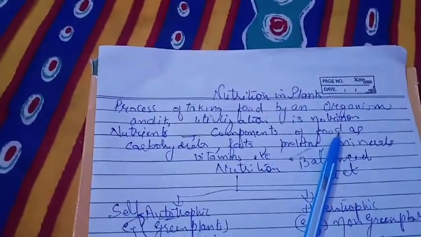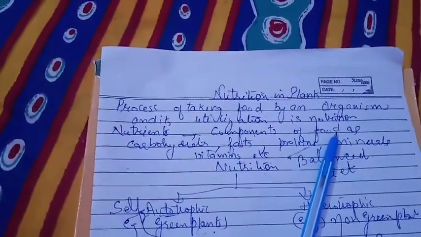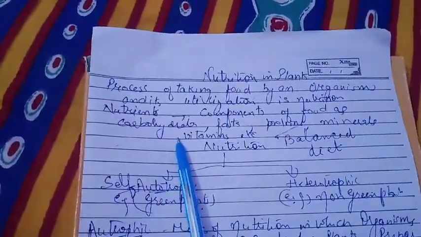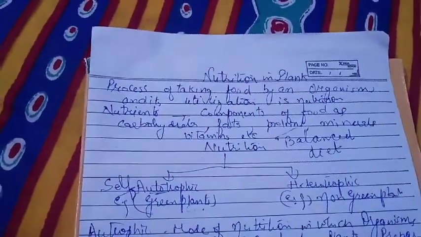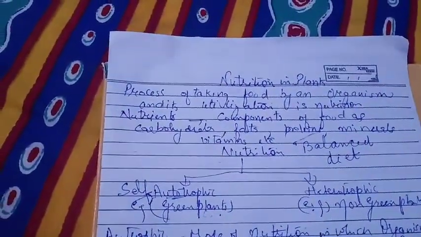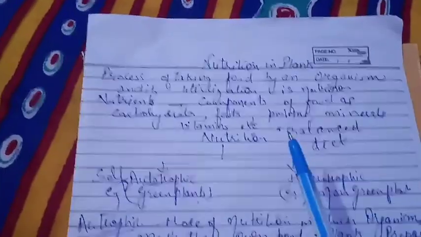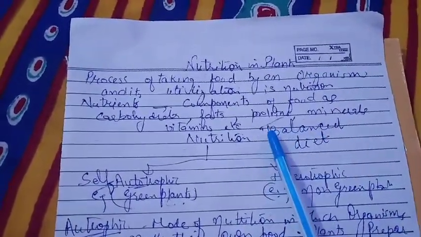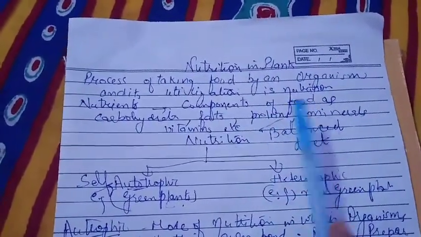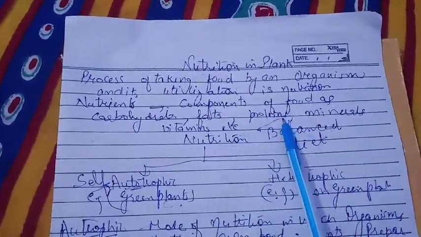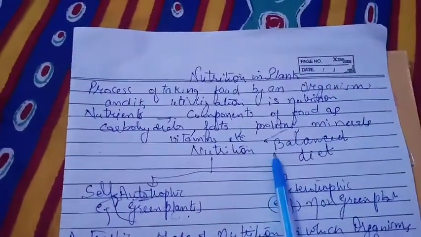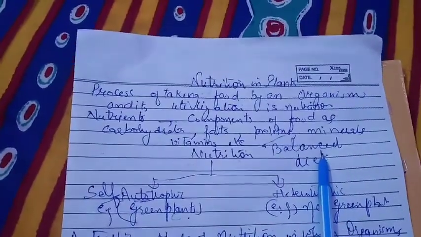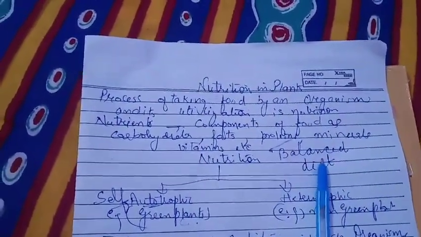Another term that comes is nutrients. Various components of the food come under the category of nutrients, various components that make a food. As we know, our balanced diet consists of carbohydrates, fats, proteins, minerals, vitamins. These are called the nutrients. Some are needed in major quantity and some are needed in minute quantity.